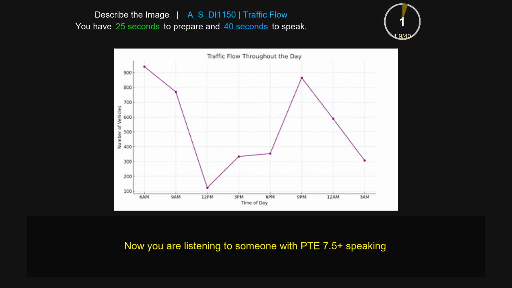The picture is mainly about traffic flow. It also shows traffic flow as well as throughout the day. In addition, I can see number of vehicles as well as time of the day. On the other hand, 6 a.m. and 9 a.m. as well as 12 p.m. and 3 p.m. It is clear that 900 and 600 as well as 400 and 200. In conclusion, the line chart gives information about the maximum number of vehicles in 6 a.m. and the minimum number of vehicles in 12 p.m.